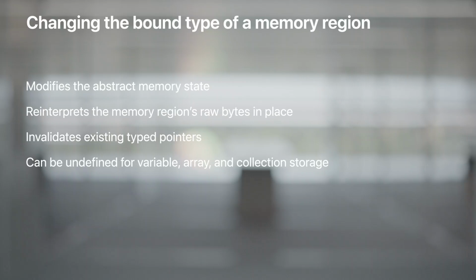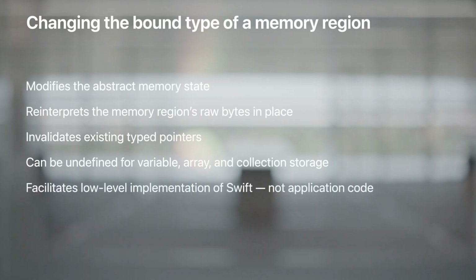The bind memory API is really a low-level language primitive in Swift. It's not intended for regular code. In reality, though, there are situations where you want to rebind the memory type. This happens when you have multiple external APIs that disagree on the type of some data, and you want to avoid copying the data back and forth. It's something that tends to come up with C APIs where pointer type safety was not carefully considered.